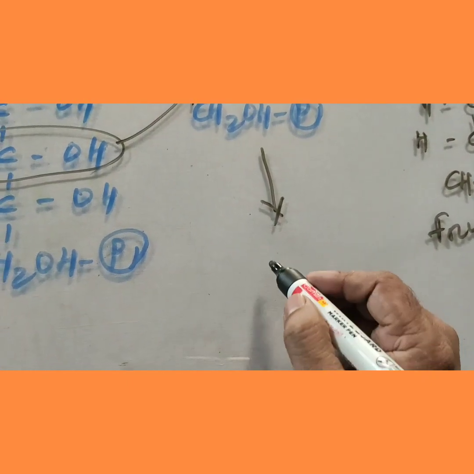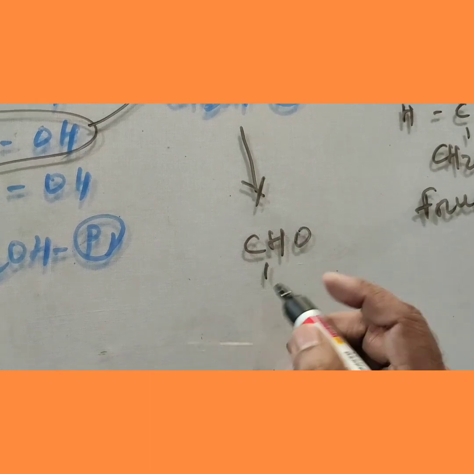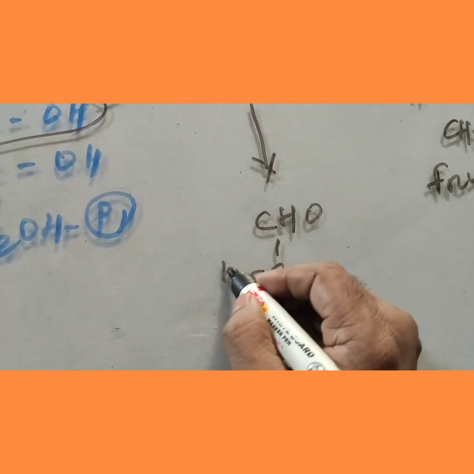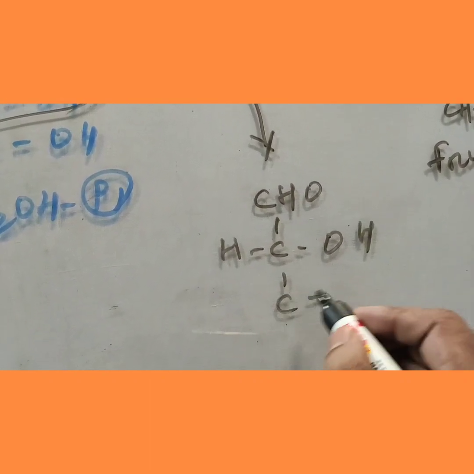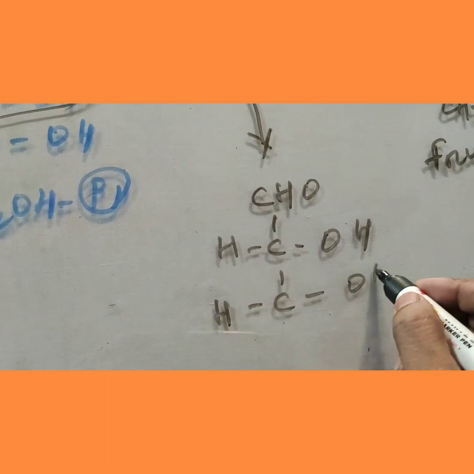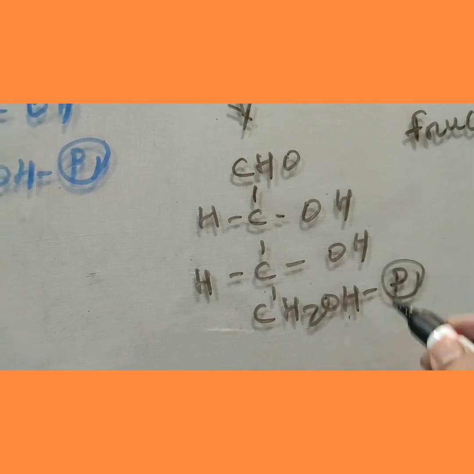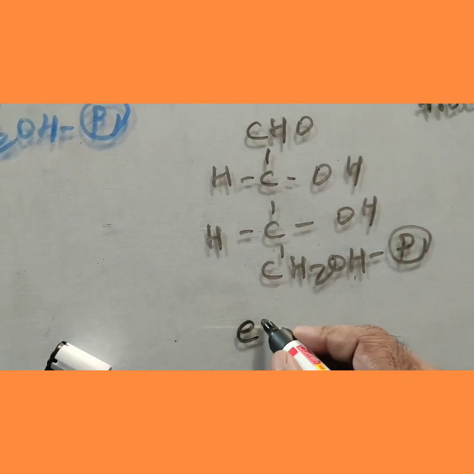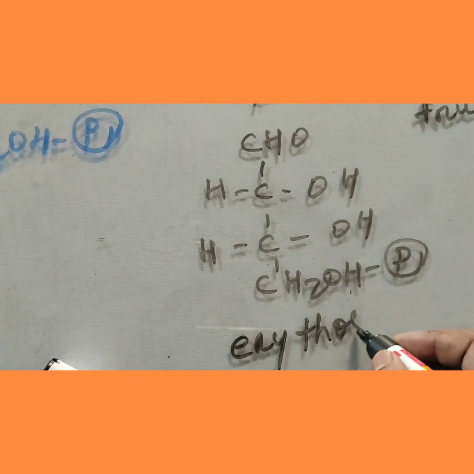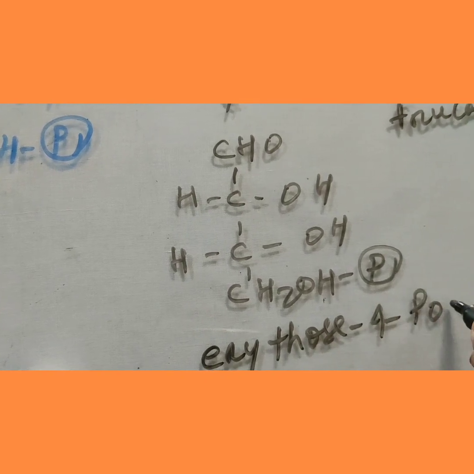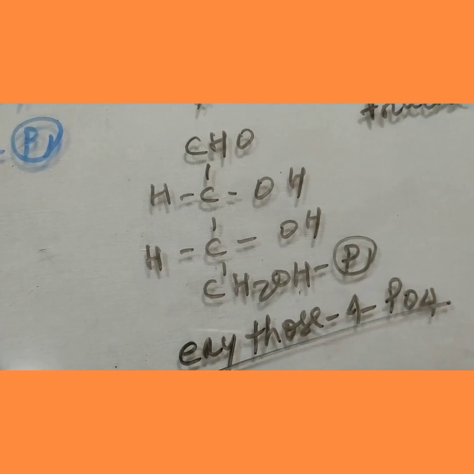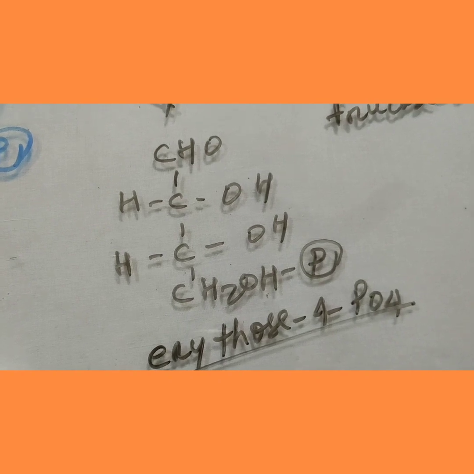What happens here? Come to here. The glyceraldehyde 3-phosphate became CHO, HOH, another carbon added to here, CH2OH attached to phosphate. It became erythrose 4-phosphate, which is used in aromatic amino acid production.